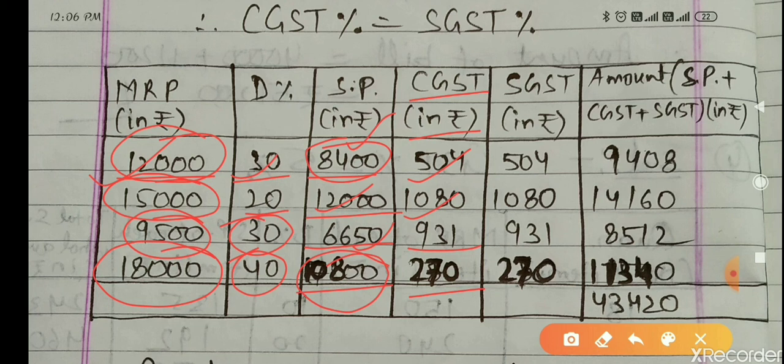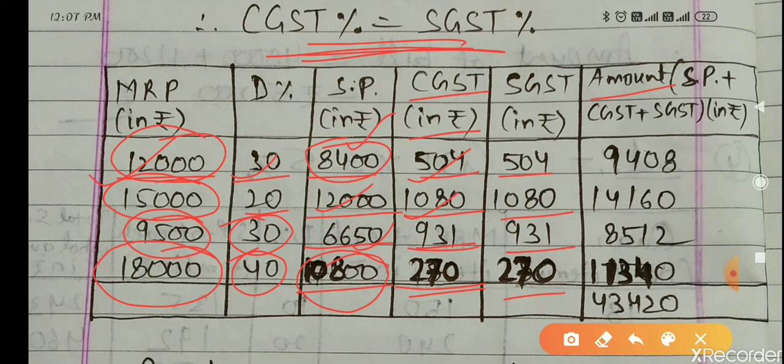So the same CGST and the same SGST will be there. I have written here CGST equals SGST. So 504, 504, 1080, 1080, 931, 931, 270, 270. So the CGST and SGST columns are both the same.